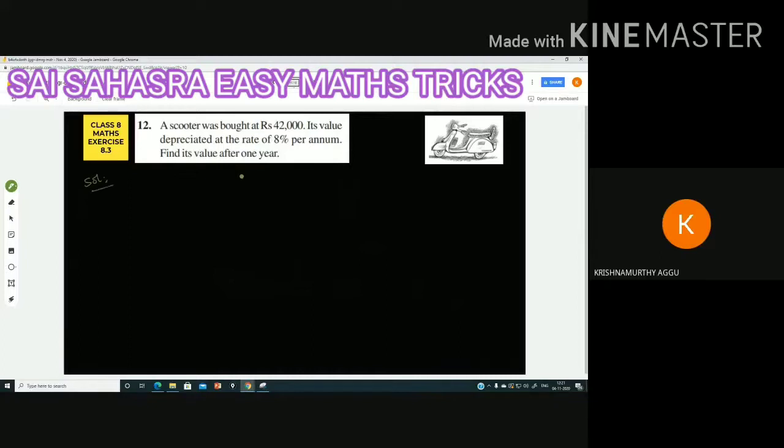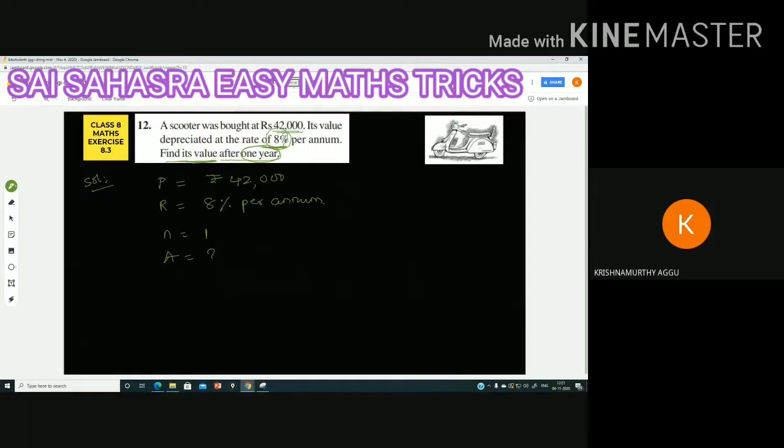Solution. What is the initial amount? That is 42,000. Let it be P. P for principal, the starting amount, that is 42,000. Next, rate percentage, it was given as 8 percent per annum. R is equal to 8 percent per annum. N refers to the number of years. How many years? 1 year. N is 1. They are asking us to find its value after 1 year. So A is equal to question mark.